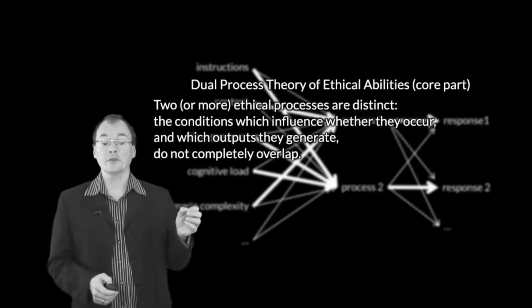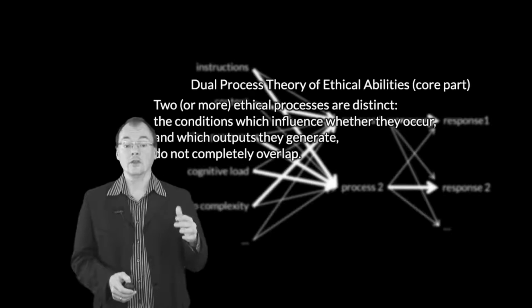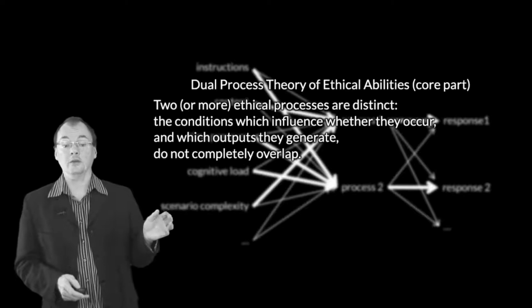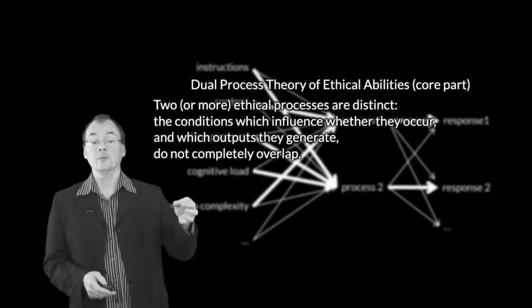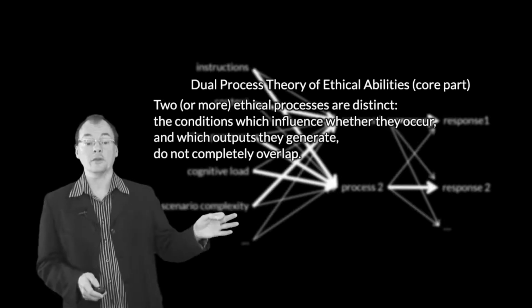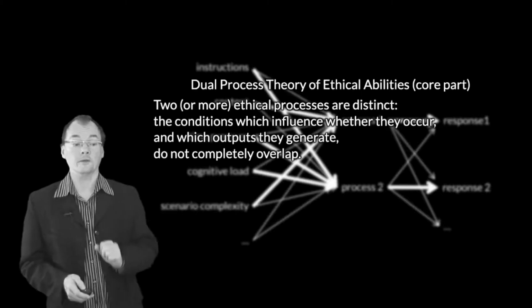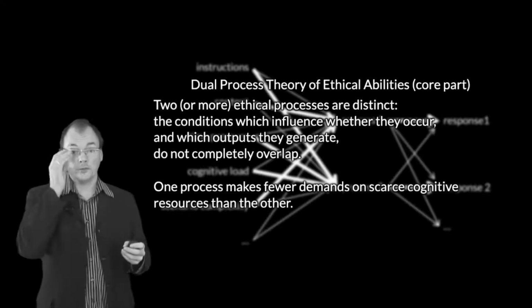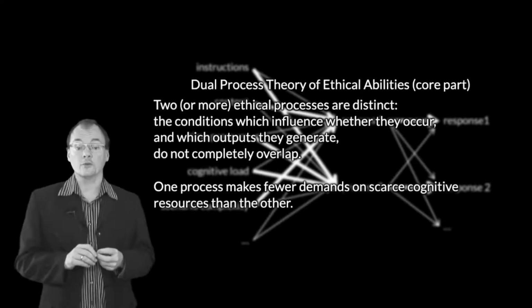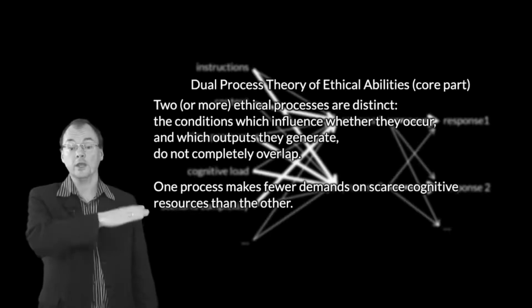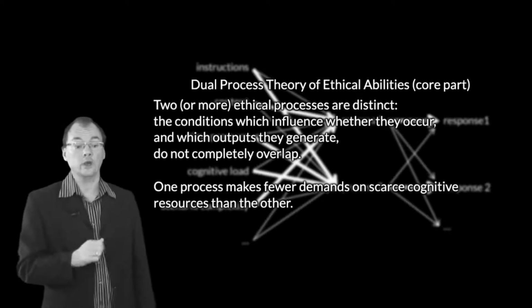Two or more ethical processes are distinct in this sense: the conditions that influence whether or not those processes occur and which outputs they generate don't completely overlap. So, for example, time pressure may have a stronger effect on one process and a less strong effect on another. Time pressure matters for both, but much more to one than another. We can add to that, and we do need to add to that, the idea that one of these processes makes fewer demands on scarce cognitive resources than the other. So, for example, when it comes to working memory, one of these processes places higher demands on working memory, the other places lower demands.